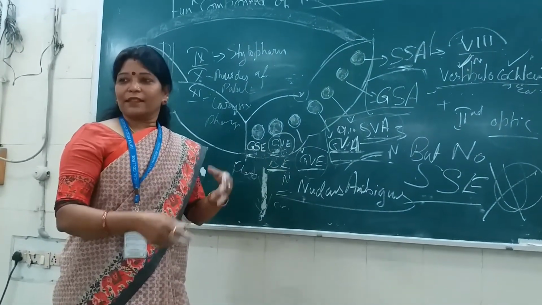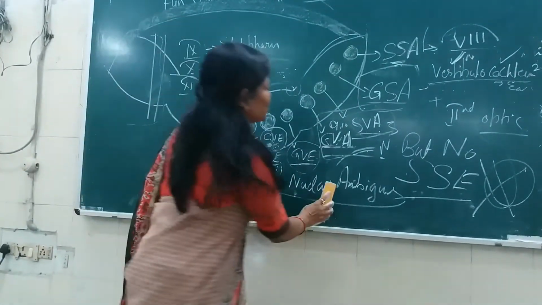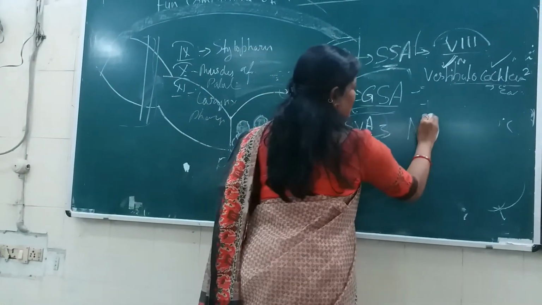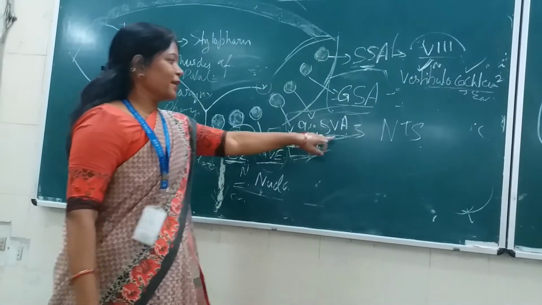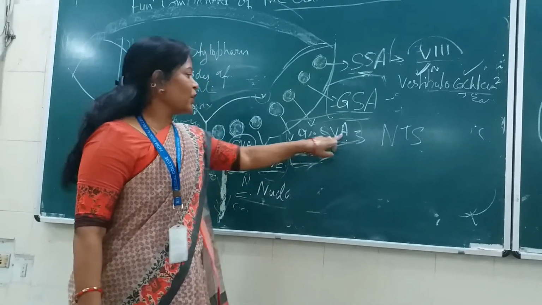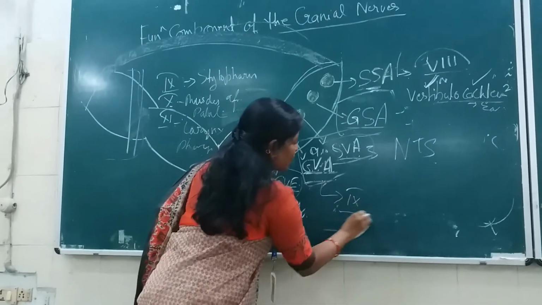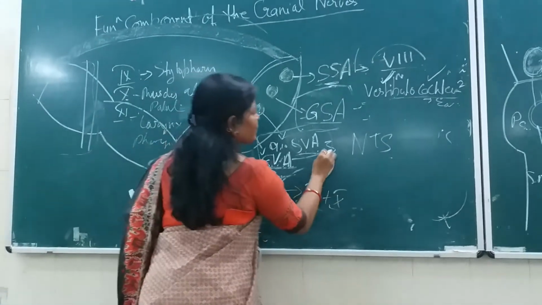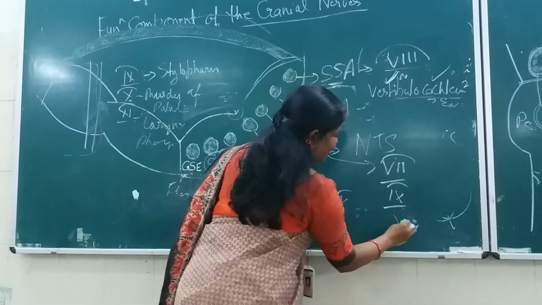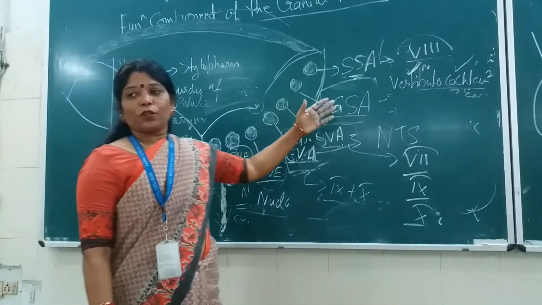7th, the 9th, the 10th, like that. So the nucleus of the tractus solitarius, NTS, the nucleus of the tractus solitarius, is the nucleus for the special visceral afferent function and the general visceral afferent. It is 9 plus 10, and here it is the 7th, here it is the 9th and then the 10th. It is like that.